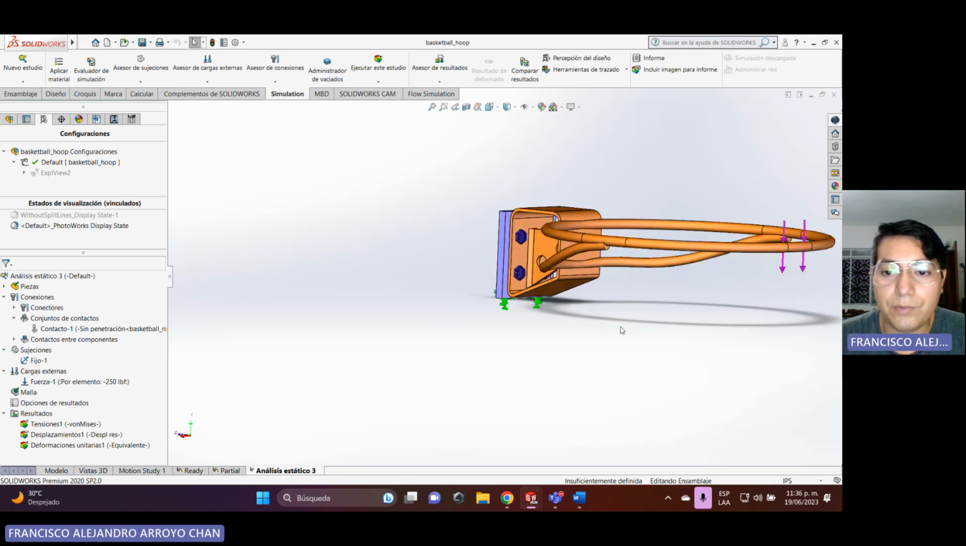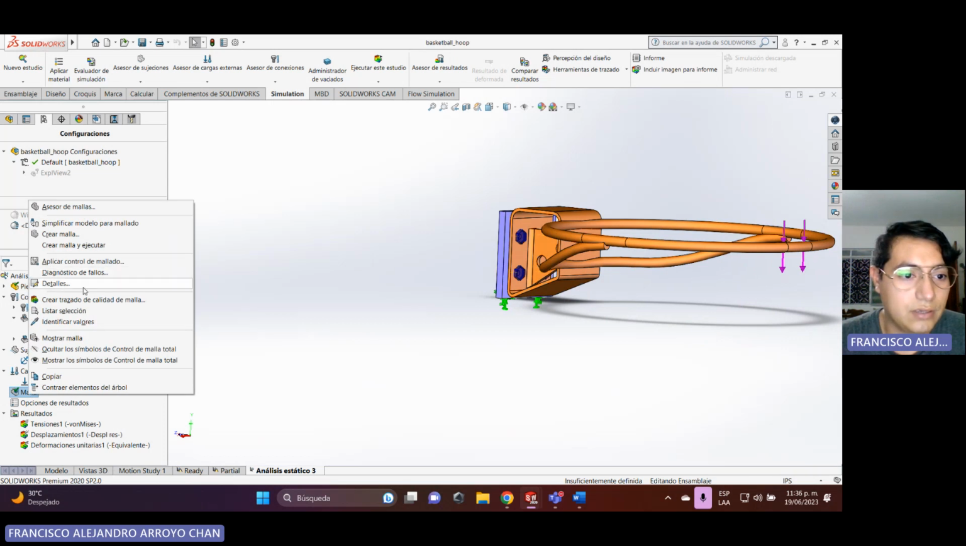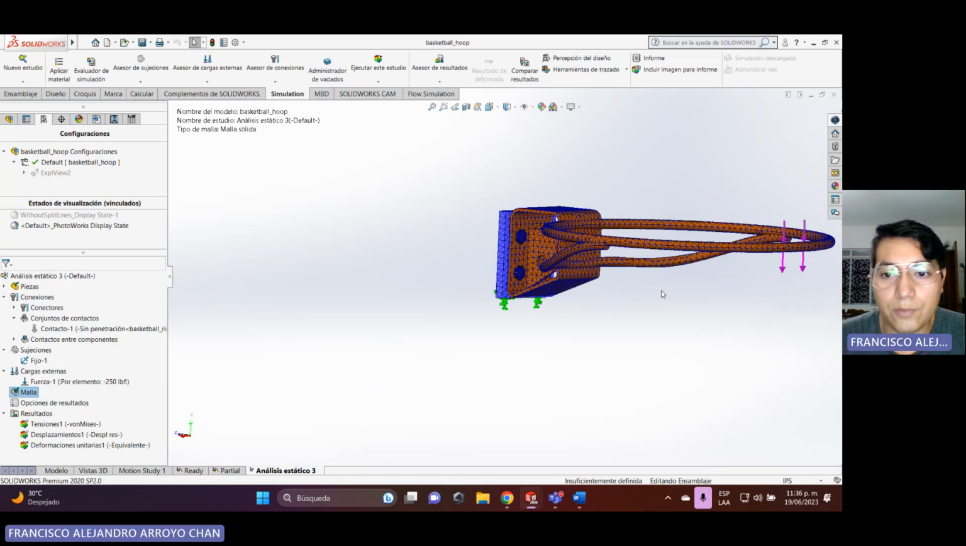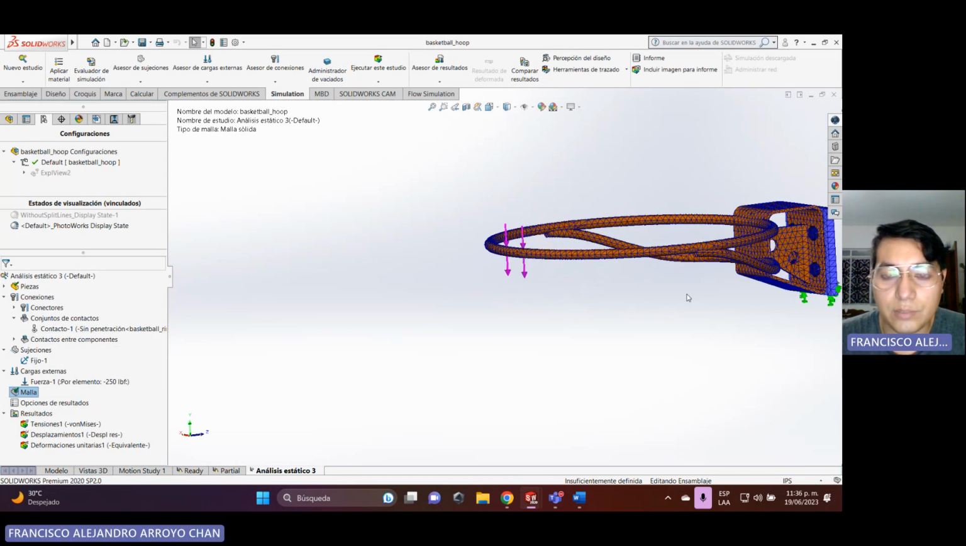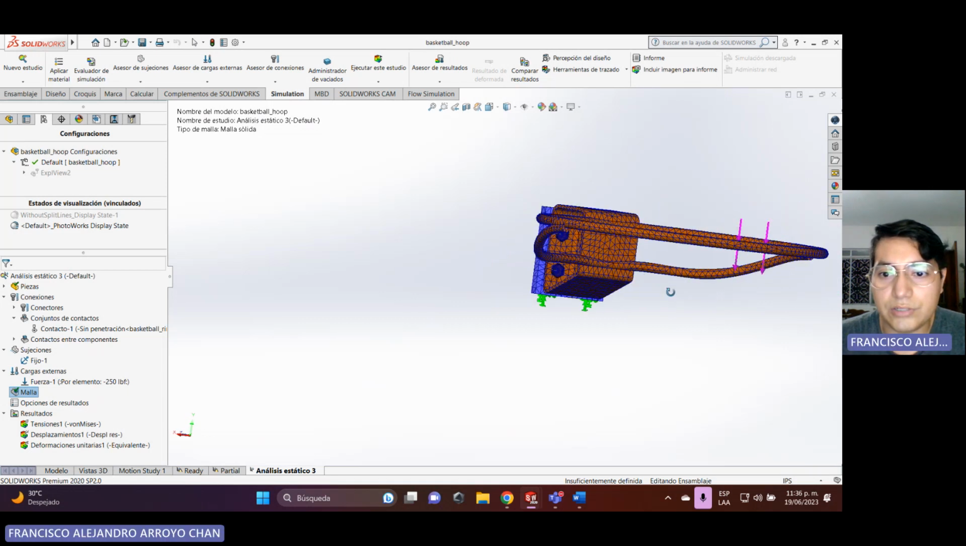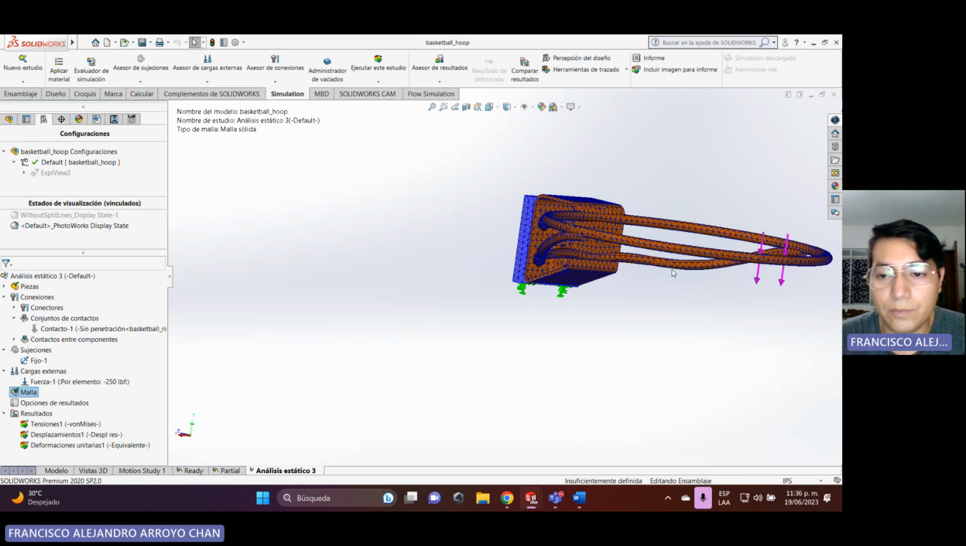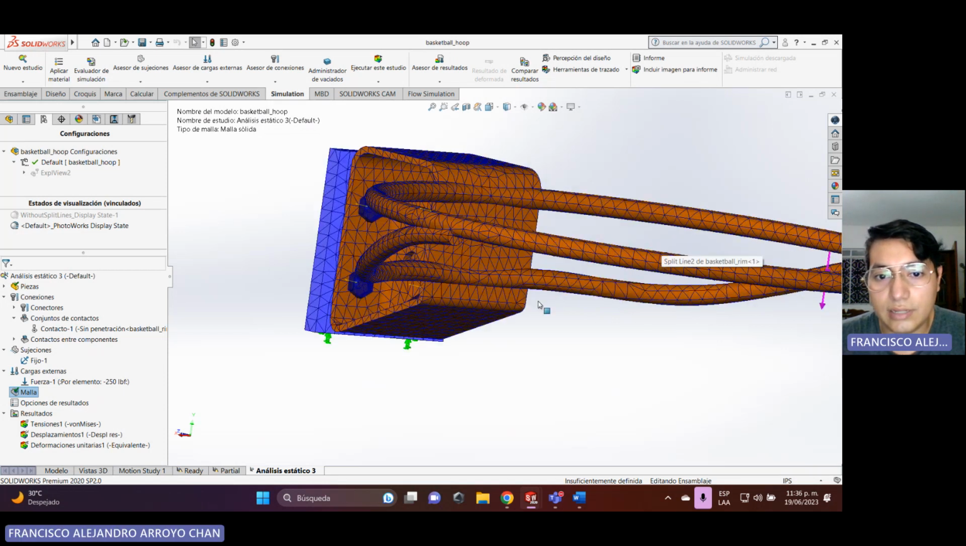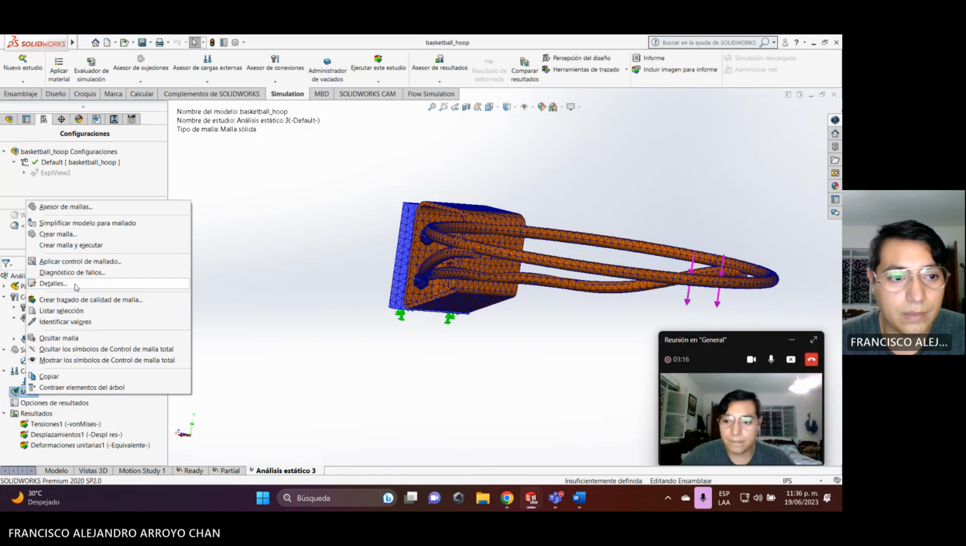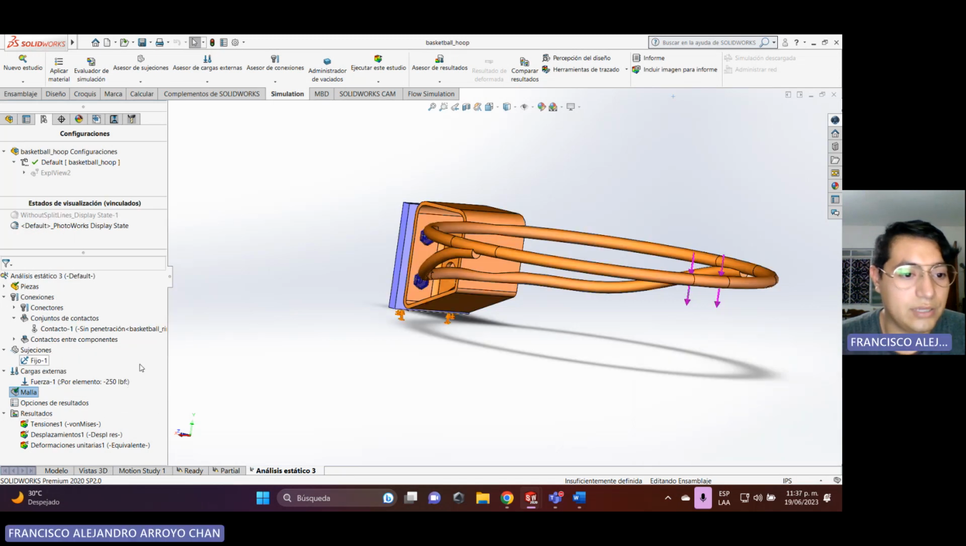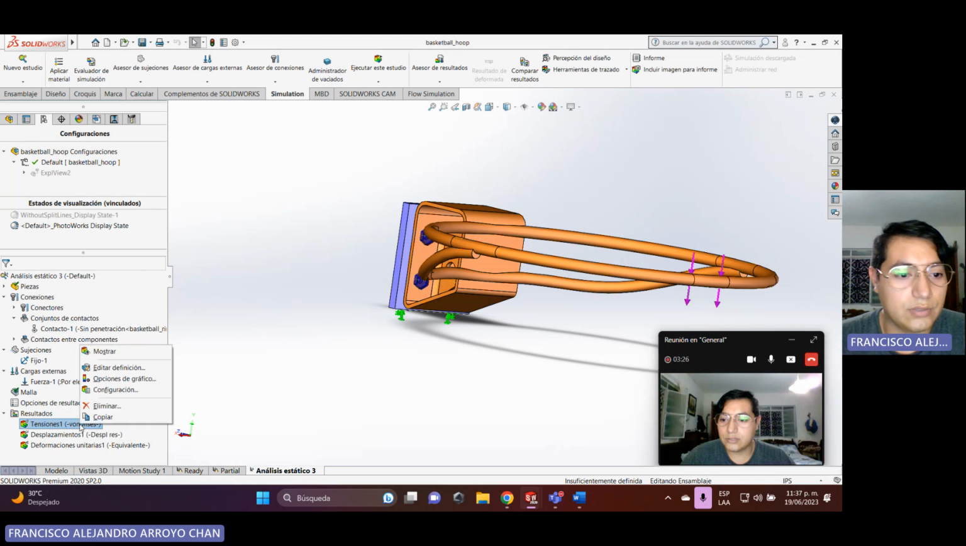Another very important section is the mesh. You need to select or create a mesh to make the simulation, or just like me, for example, use the mesh recommended by SolidWorks. It's like this. And after that, you need to run the simulation.